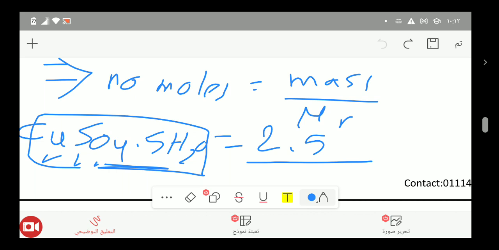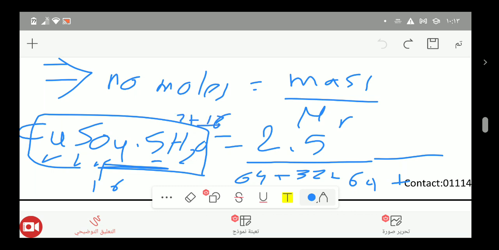The mass of copper equals 64, the mass of sulfur is 32, and 4 oxygen, each oxygen is 16, so 4 oxygen is 64. Plus 5 H2O: each H2O is 2 plus 16, which equals 18, so 5 times 18.